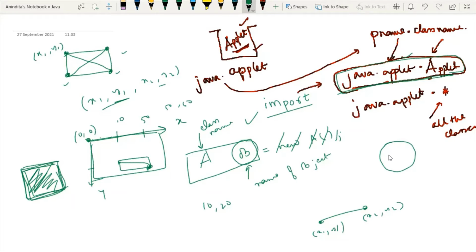Draw oval, another draw oval, draw rect, and this one is draw arc, right? This one is draw arc, this one is draw arc, and this one is draw arc. Now the question is how to draw arc.